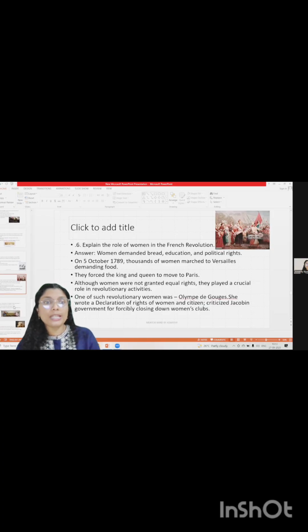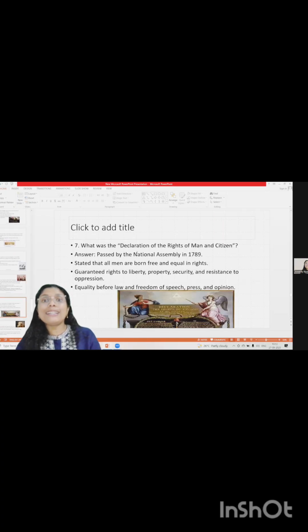We will move on to the next question, that is, what was the Declaration of Rights of Man and Citizen? This was passed by the National Assembly in the year 1789. The National Assembly consisted of people of the third estate, right? It stated that all men are born free and equal in rights. It guaranteed rights to liberty, property, security, and resistance to any kind of oppression. Then all are equal before law.